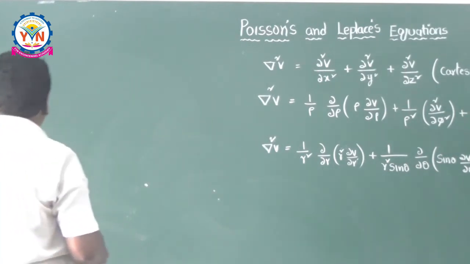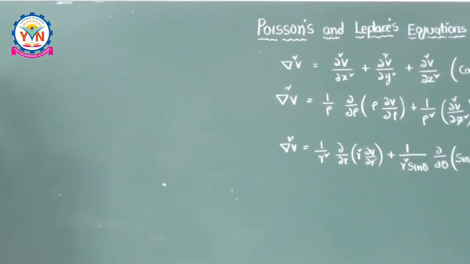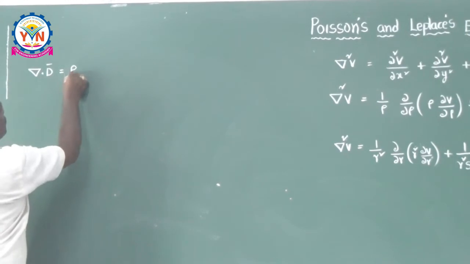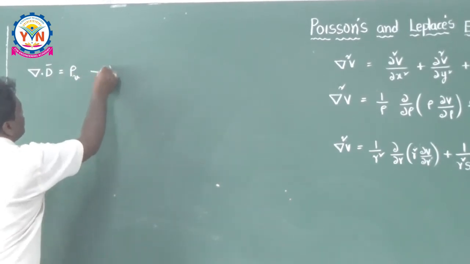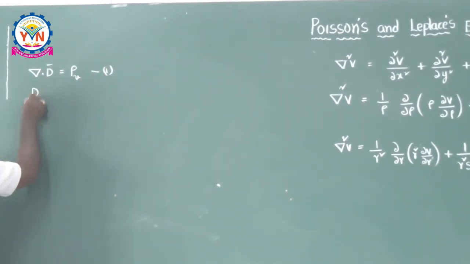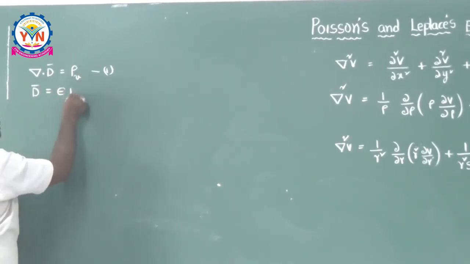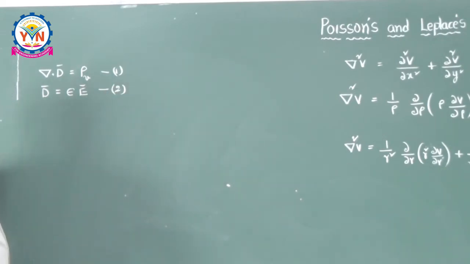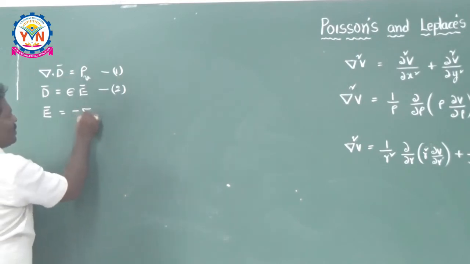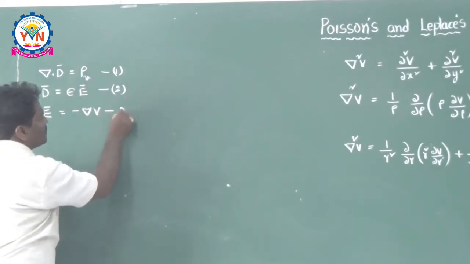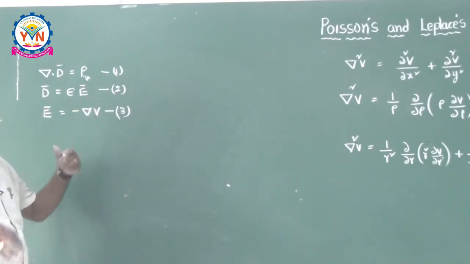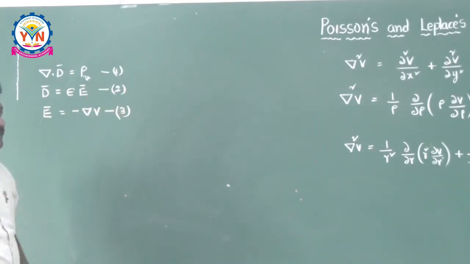So, what is the point form of the Gauss law? The point form of the Gauss law is del dot D bar is equal to rho v. So, this is the first equation. Second one, what is D bar? D bar is nothing but epsilon times E bar. This is the relation between D bar and E bar, second equation. And what is E bar? E bar is equal to minus del V. So, this is the third equation. Just substitute second and third in one, and you are going to get Laplace's and Poisson's equations.